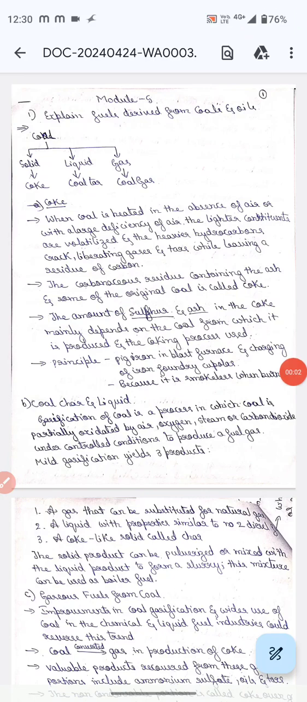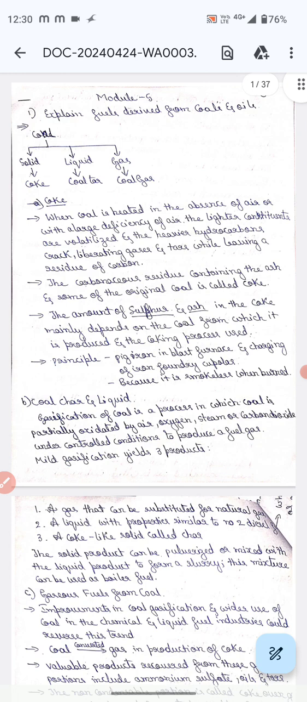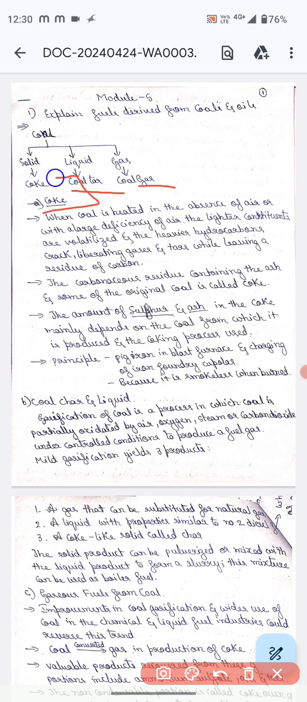Explain fuels derived from coal and oil. Coal is available in three forms: solid, liquid, and gas. Solid, we call coke. If it is in liquid form, we call it coal tar. If it is a gas, coal gas. First we shall see coke.